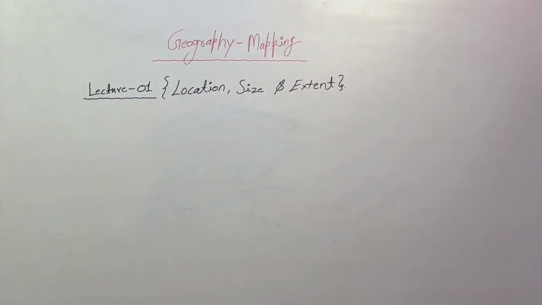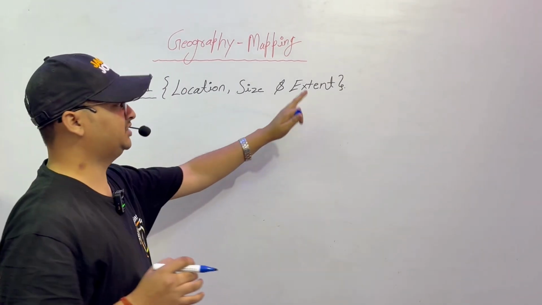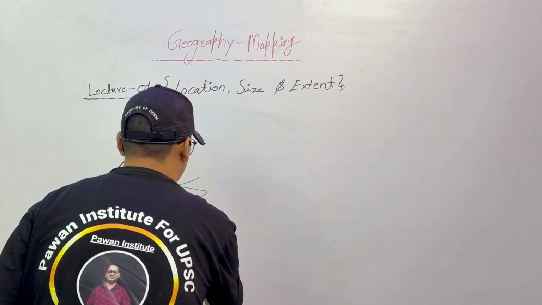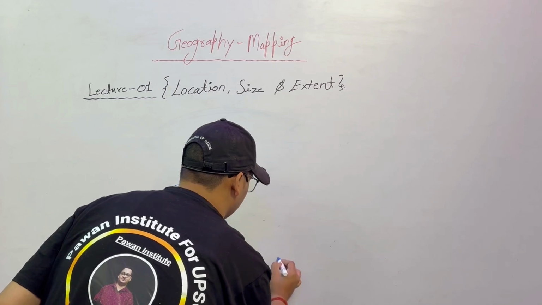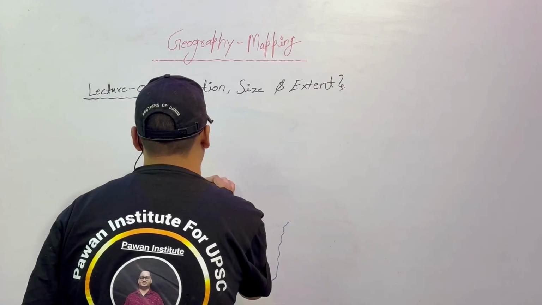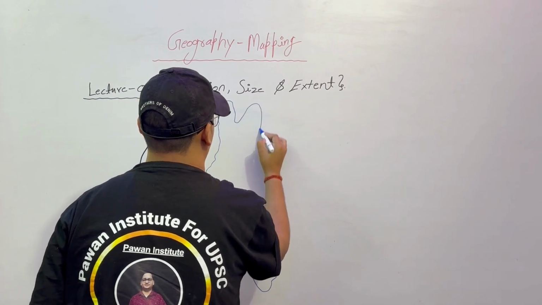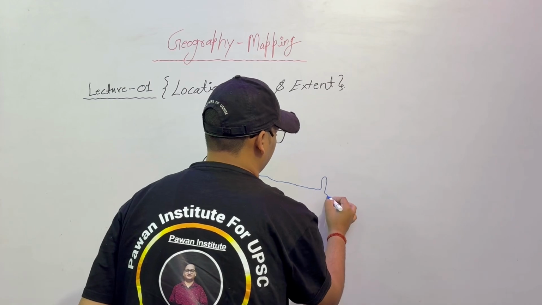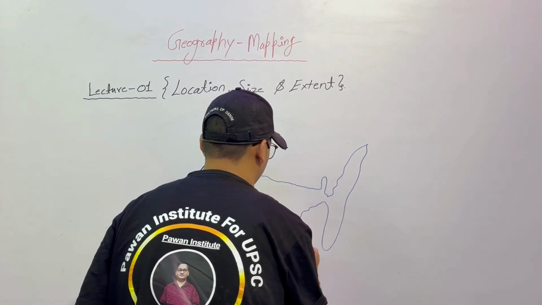I will provide you each and everything. So the point is the location, size and extent of India. This is very important to know. So now we are going to create a simple Indian map, so that you all understand some important concepts, because without a map things are not good.